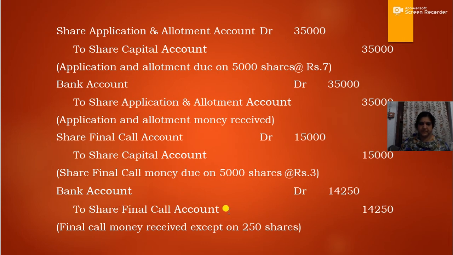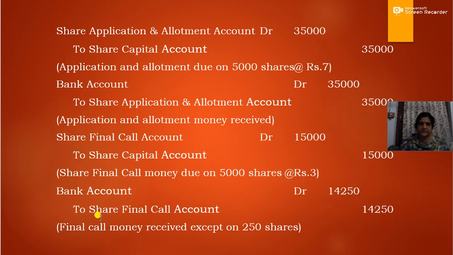So bank account debtor to share final call. On 250 shares the final call money is not received. So actually the final call money will be received only on 4,750 shares, that is 5,000 shares minus 250 shares, at the rate of rupees 3. That is 250 into 3, 750 rupees will not be received.